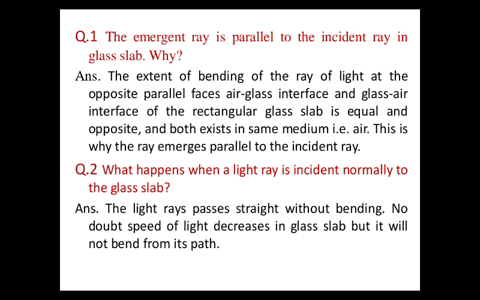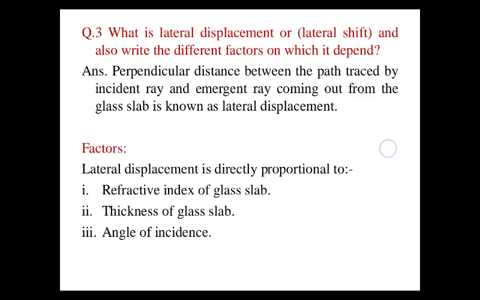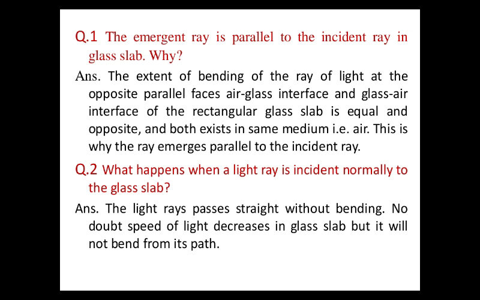Now let us discuss some questions based on this glass slab activity. Question number 1. The emergent ray is parallel to the incident ray in a glass slab. Why? This is because the extent of bending of the ray of light at the opposite parallel faces, that is the air-glass interface and the glass-air interface of the rectangular glass slab, is equal and opposite. Both exist in the same medium, that is in air. This is why the emergent ray is parallel to the incident ray.